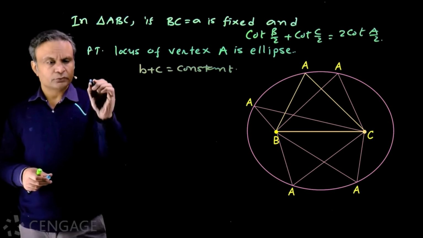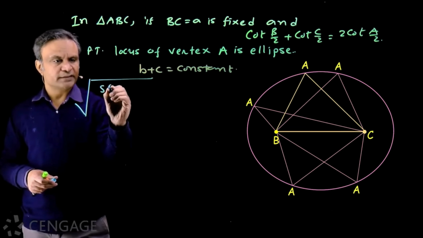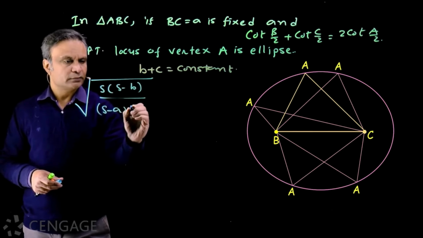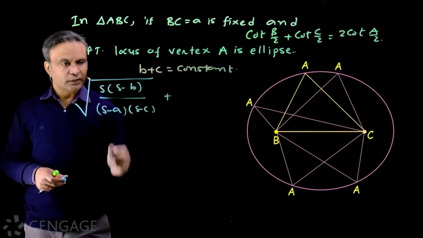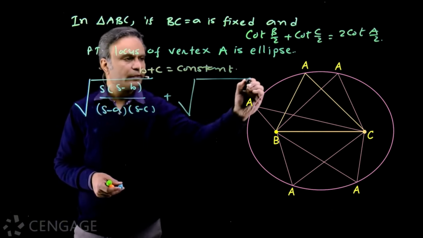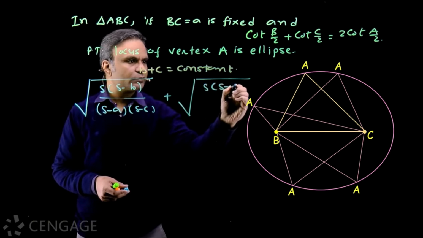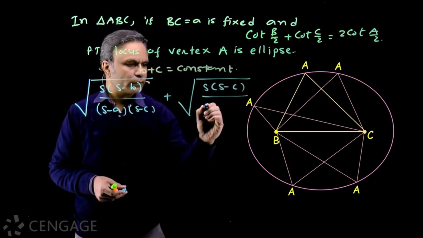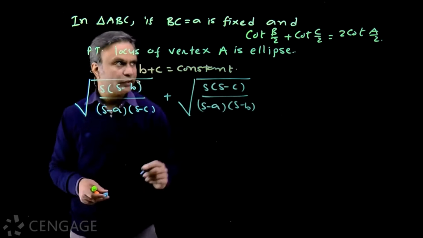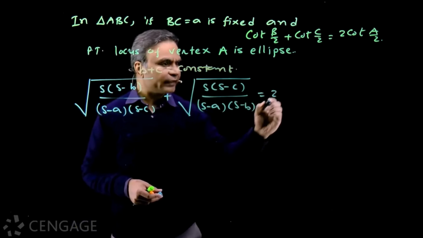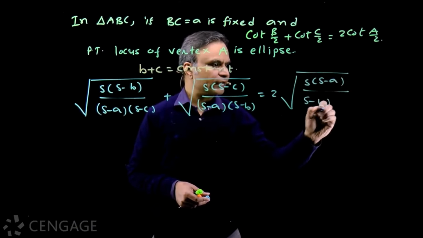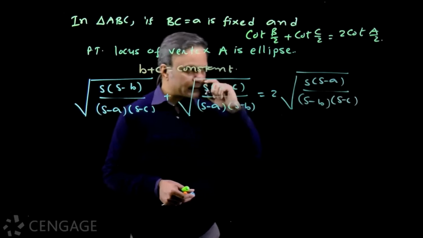What is cot B by 2? Cot B by 2 is root s multiplied by s minus b upon s minus a multiplied by s minus c. Here small s is semi-perimeter of triangle ABC. Okay. Then what will cot C by 2 be? This is root s multiplied by s minus c upon s minus a multiplied by s minus b. This is inside square root, okay? And cot A by 2 is root s minus a upon s minus b multiplied by s minus c, okay?